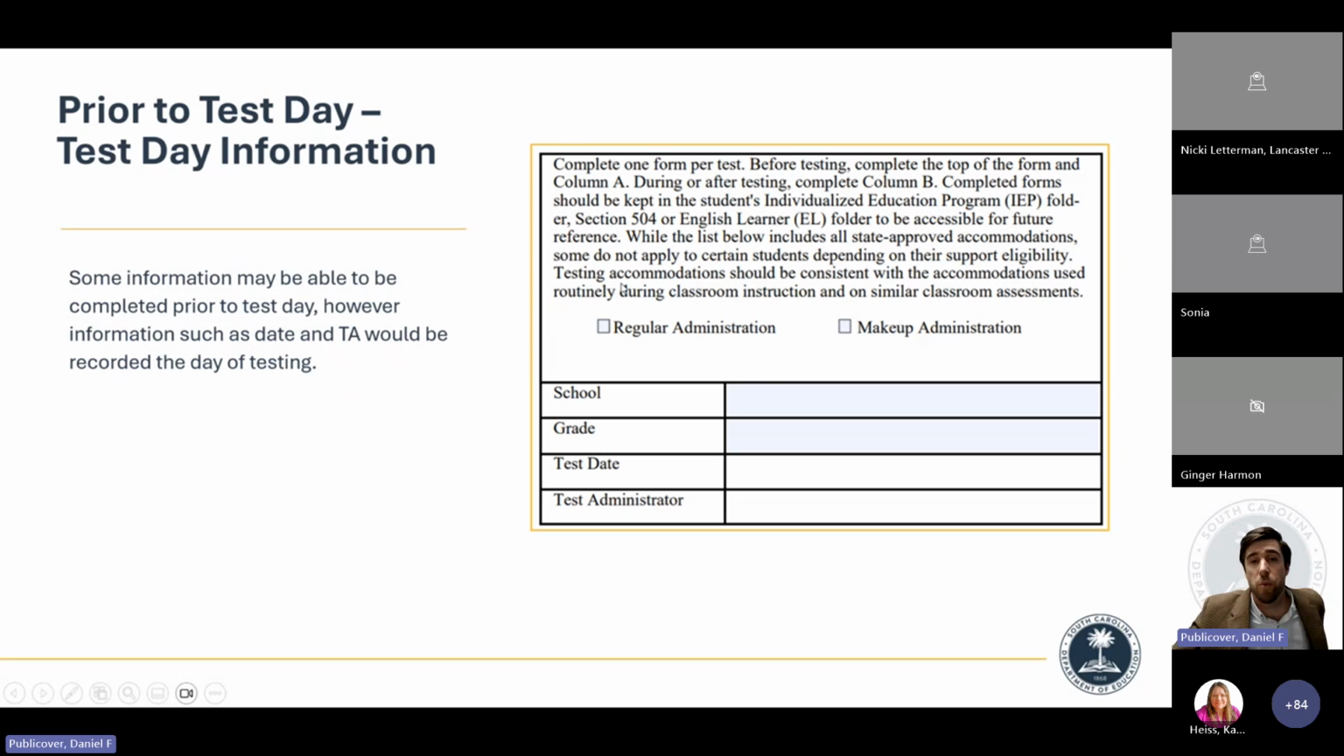This second portion, which was in the top right corner, has some information that can be completed prior to test day, and then other portions of it would have to be handwritten in. So you can note if it's regular administration or if it's a makeup day, so the dates make sense. You can list the school and the grade. However, the test date and test administrator are not fillable, as that's information you would need to complete day of testing to make sure that it's accurate. So you'll see that some portions of this are not fillable, and that was intentional.